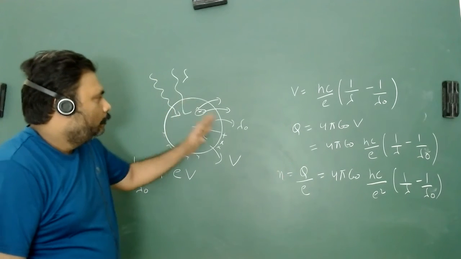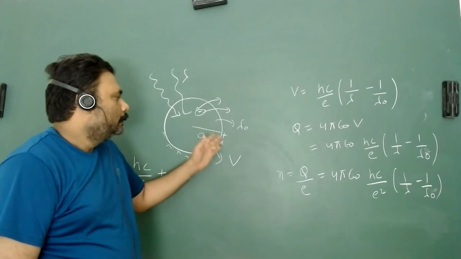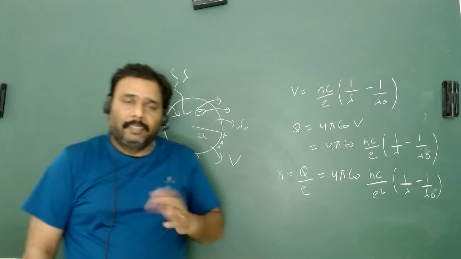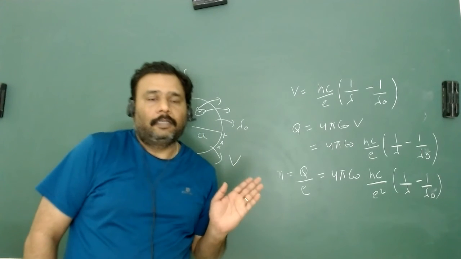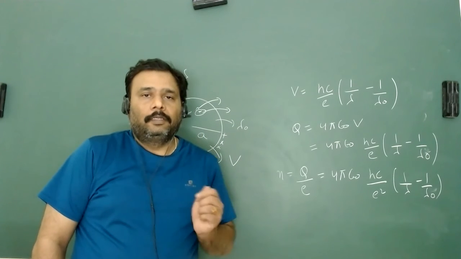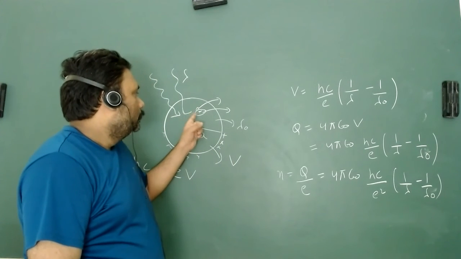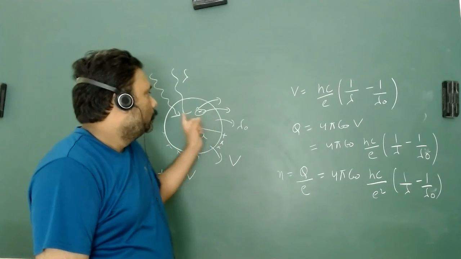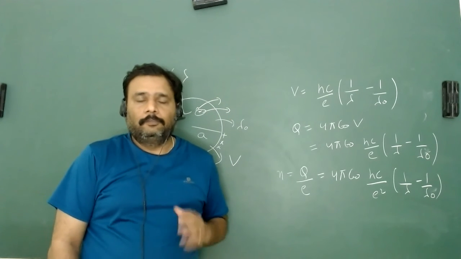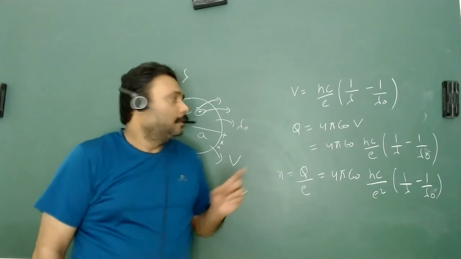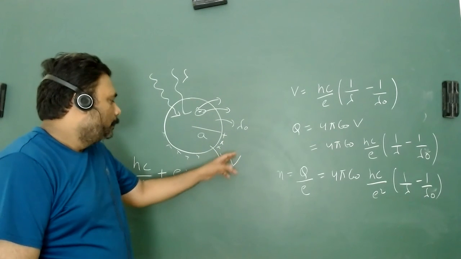Because it is isolated, you can assume that when electrons come out, there is positive charge, and finally there will be enough potential that the electron will not come outside the surface of the metal, because it is just kept inside the metal due to the positive charge. So this behaves just like a stopping potential.